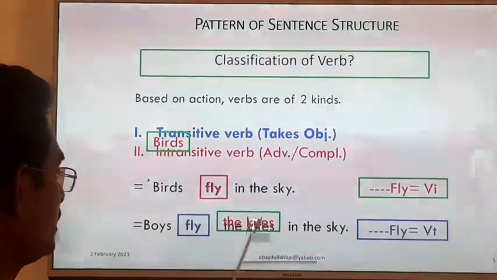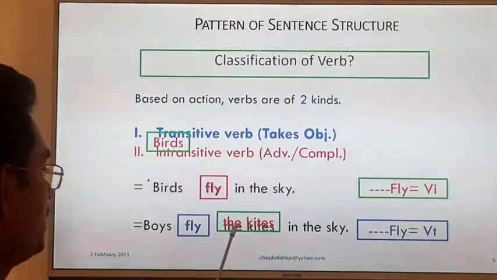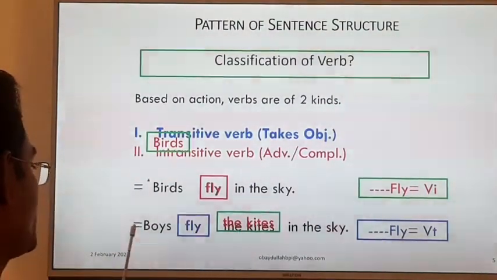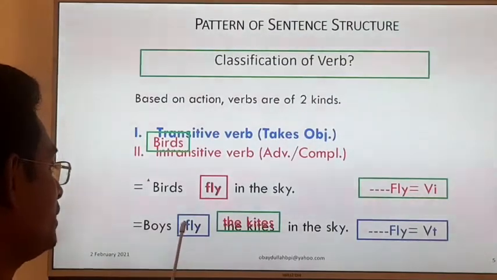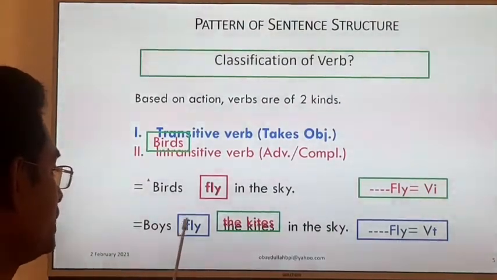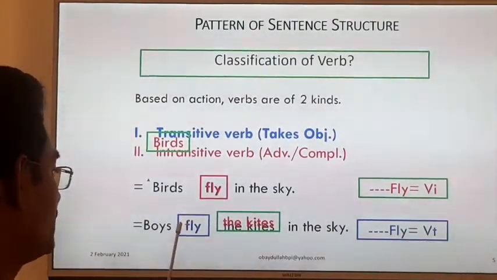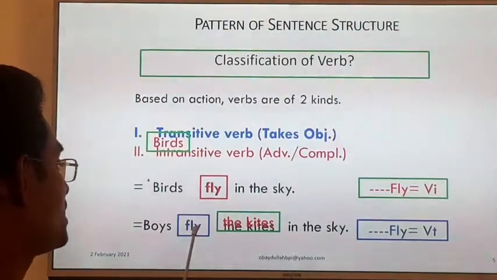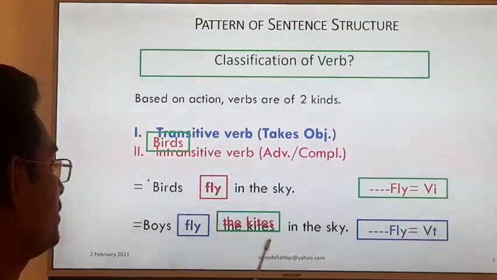So what will be the passive voice? When we change the voice, the object will be the subject and the subject will be the object, and we have to add a be verb, and then use the past participle of the verb fly.